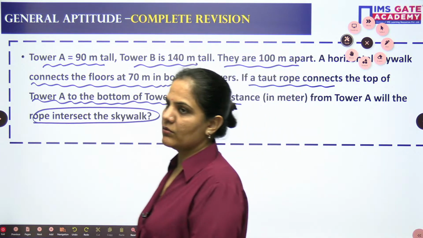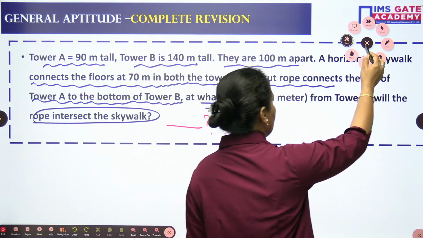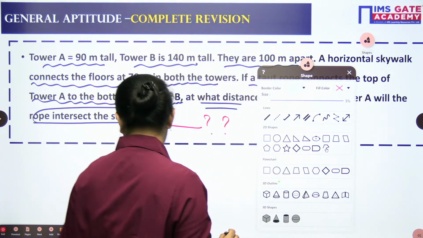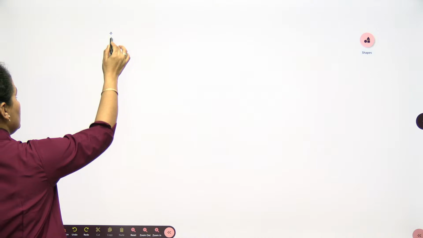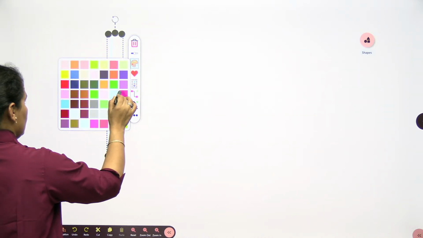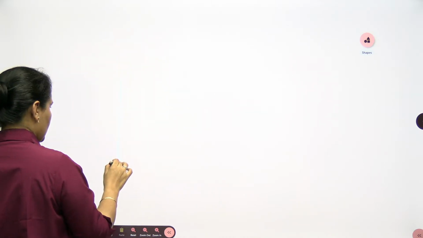All right, let's see what is given to us. Let's see, we will mark and then approach it. First of all, I want the towers. So let's make the tower here. We have two towers, A, wait a minute, let's make it a little bit shorter.